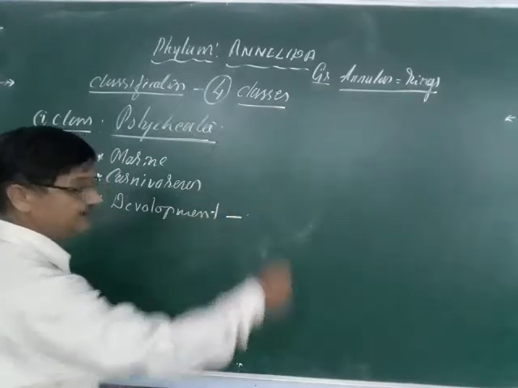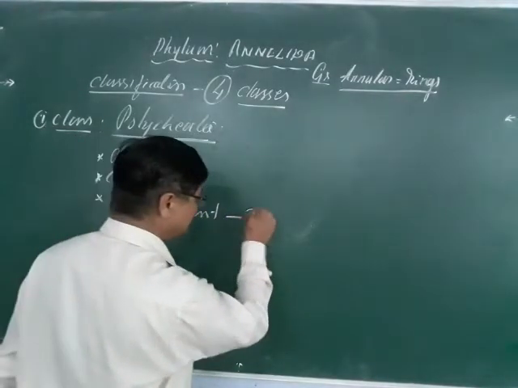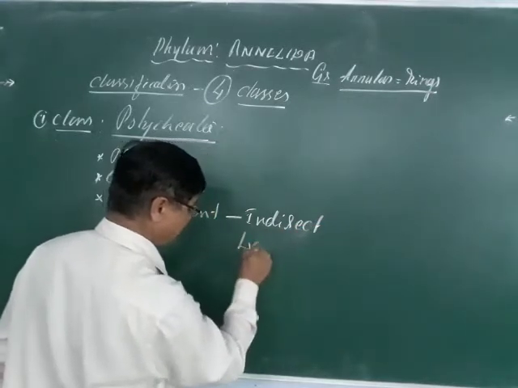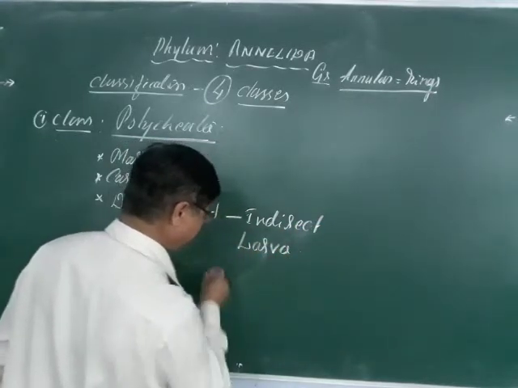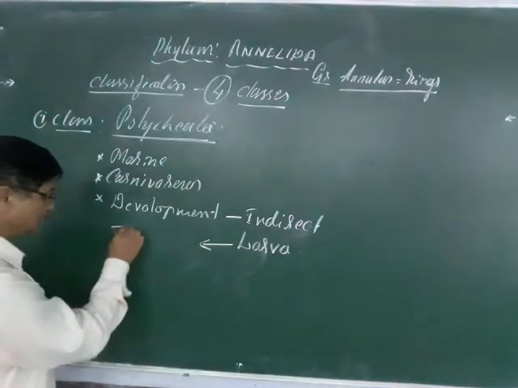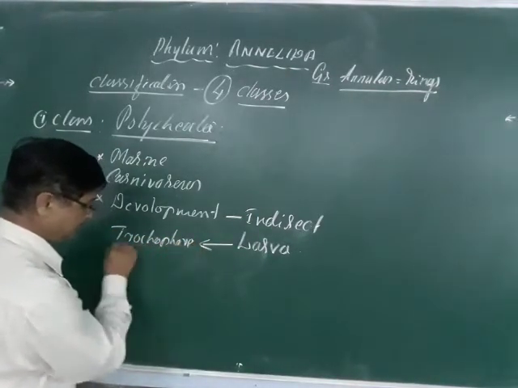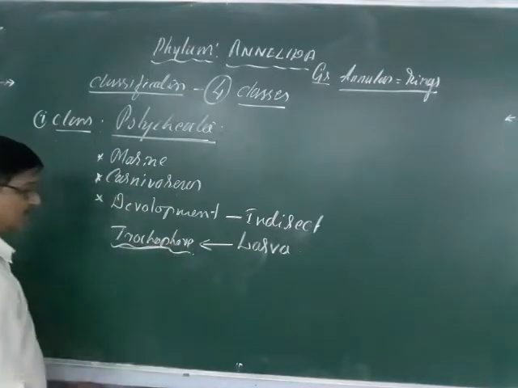Indirect means it shows a larva, and the name of the larva is the trochophore larva. So this is the trochophore larva.